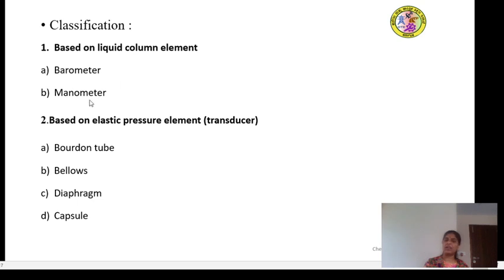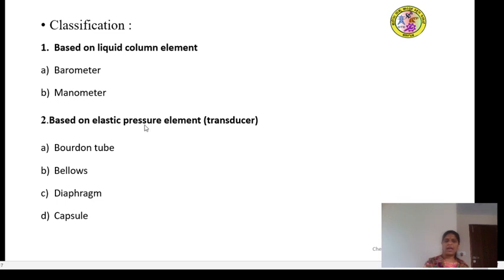I think you have already learnt about manometers in your 3rd semester subject, momentum transfer. Then based on the elastic pressure element, that is a transducer. A transducer is nothing but something that converts one form of element to another form.